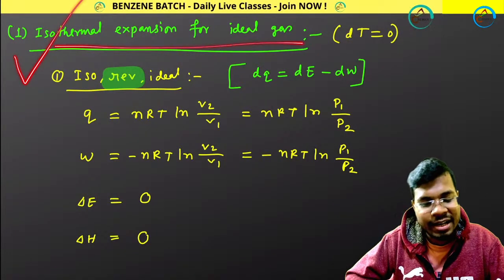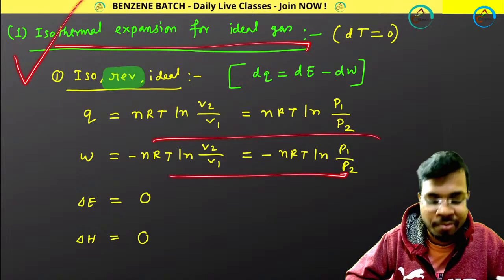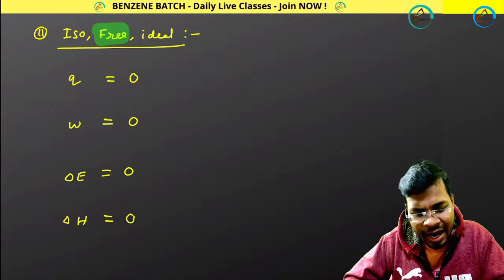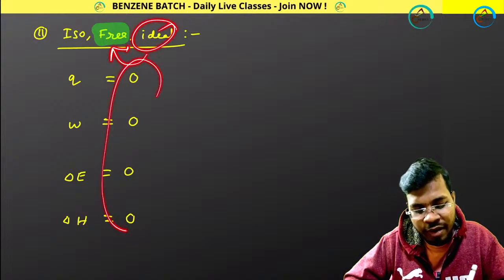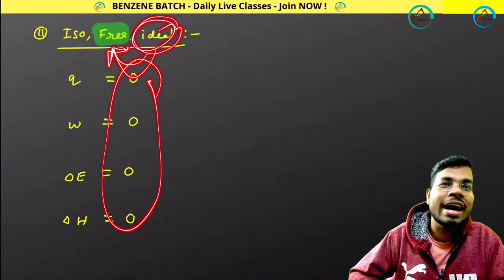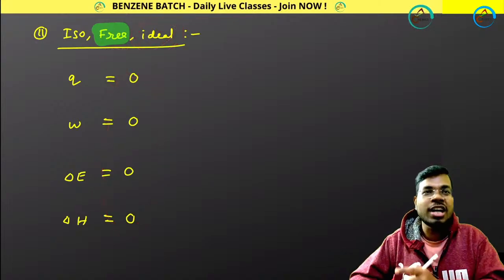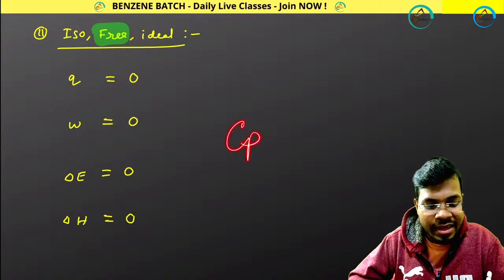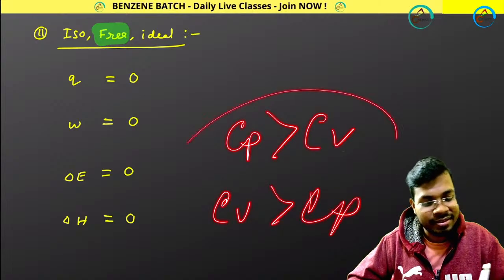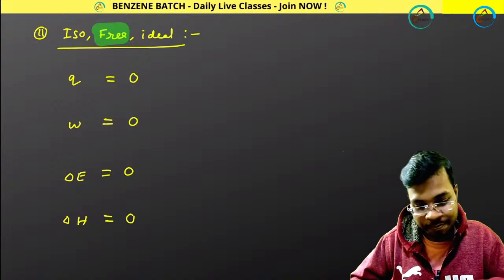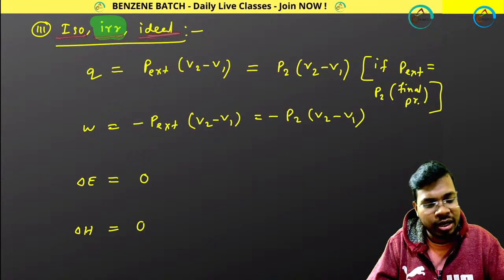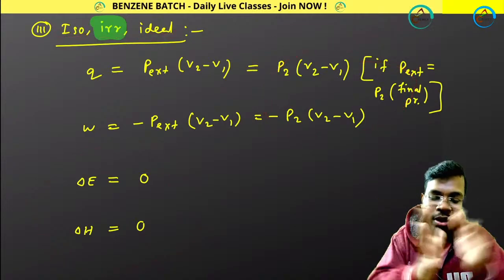Isothermal expansion for ideal gas. Two expressions you need to remember, the other two are 0. Remember, for ideal gas, free expansion will give you 0 value. Yes, Prakash, for a stable system, Cp is greater than Cv. For a metastable system, Cv is greater than Cp. Perfect. Then the irreversible process: isothermal irreversible for ideal gas. Only two, these two will be 0. I hope you can correlate this one.